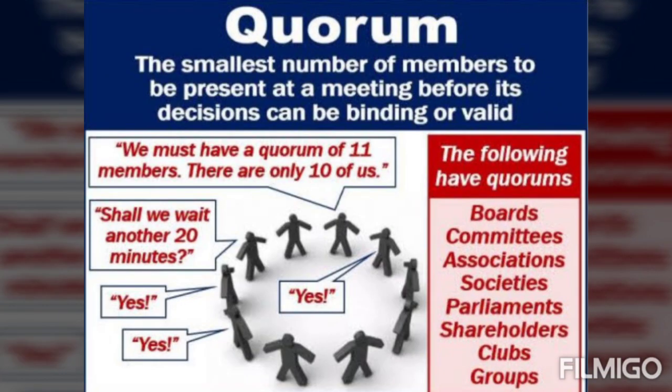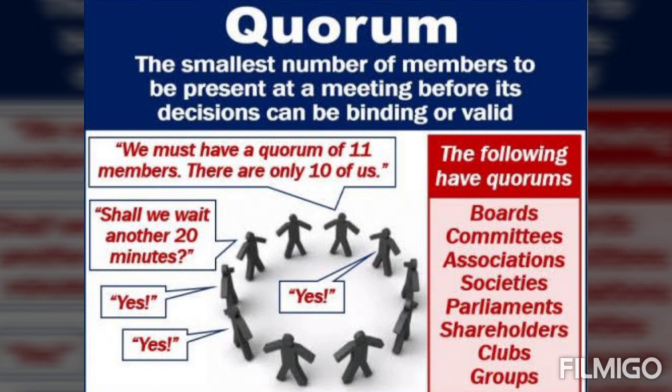Quorum. The quorum means the minimum number of members required to be present in order to enable the House to transact its business. The quorum of the Lok Sabha and the Rajya Sabha is 1/10 of the total membership of each house.